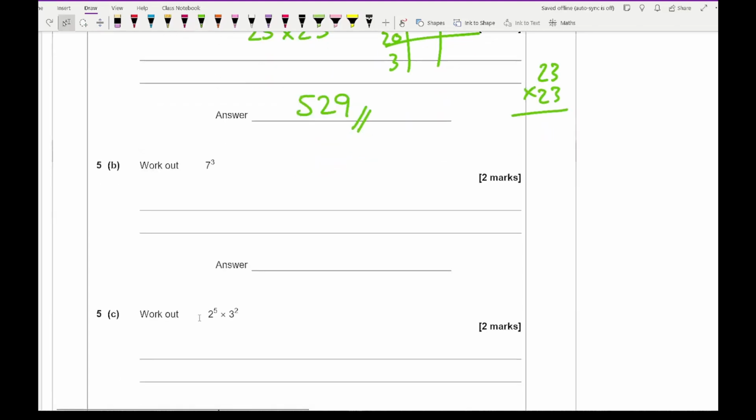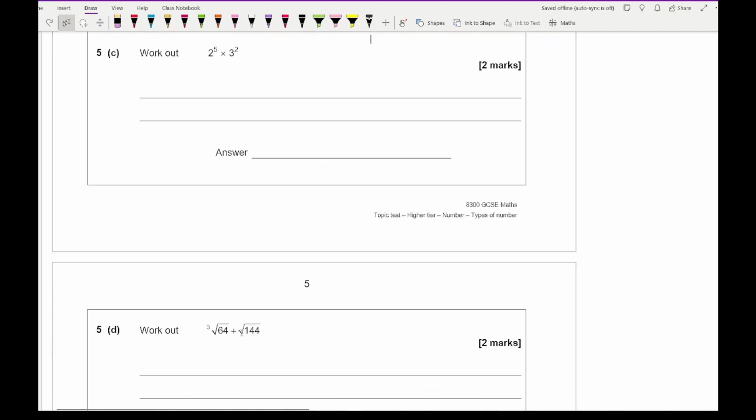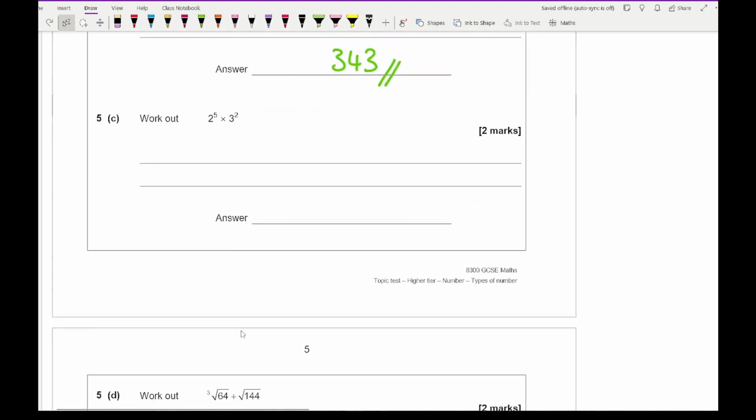Then working out for 5b says work out 7 cubed. Well, 7 cubed is 7 squared times 7, and so that's 49 times 7. So if I then work out 49 times 7, again using any preferred method, we should get an answer of 343 rather.